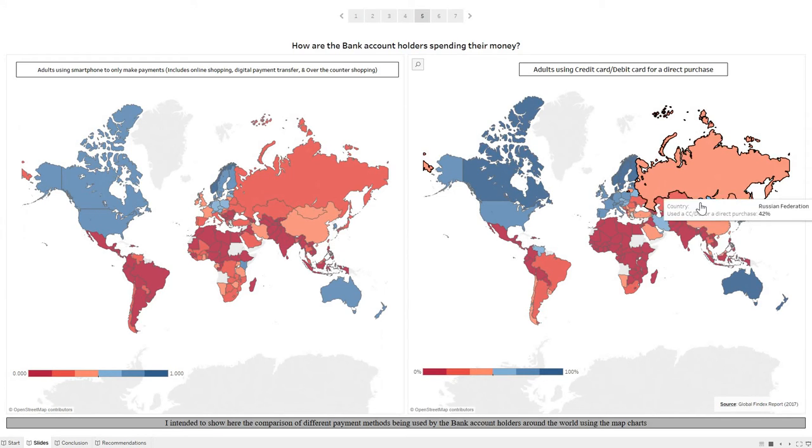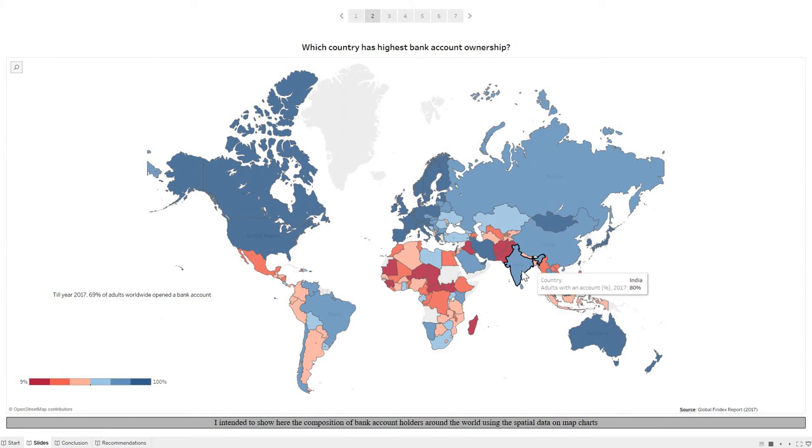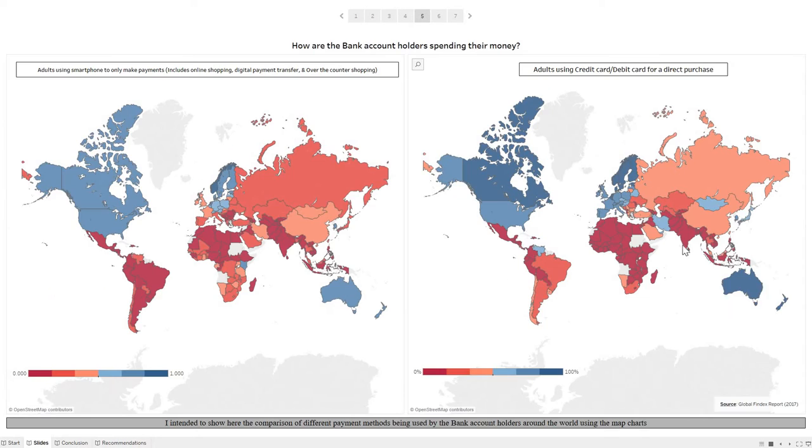On the other hand, it's also interesting to note that a country like India, which claimed a high bank account ownership here, records only 12% of those using a credit card or a debit card for their direct purchase, and only 5% of them using a mobile phone to make payments. And the rest are relying on cash for their online purchase, over-the-counter purchase, and direct purchase.